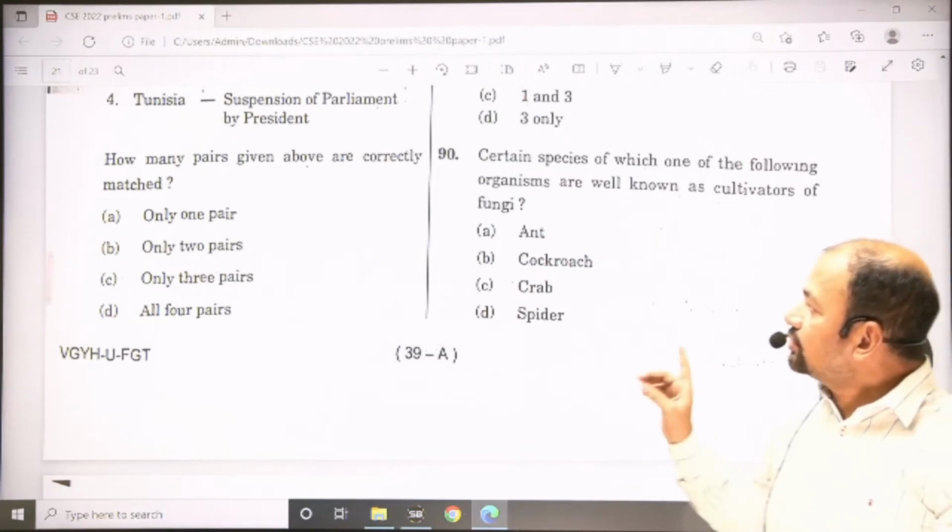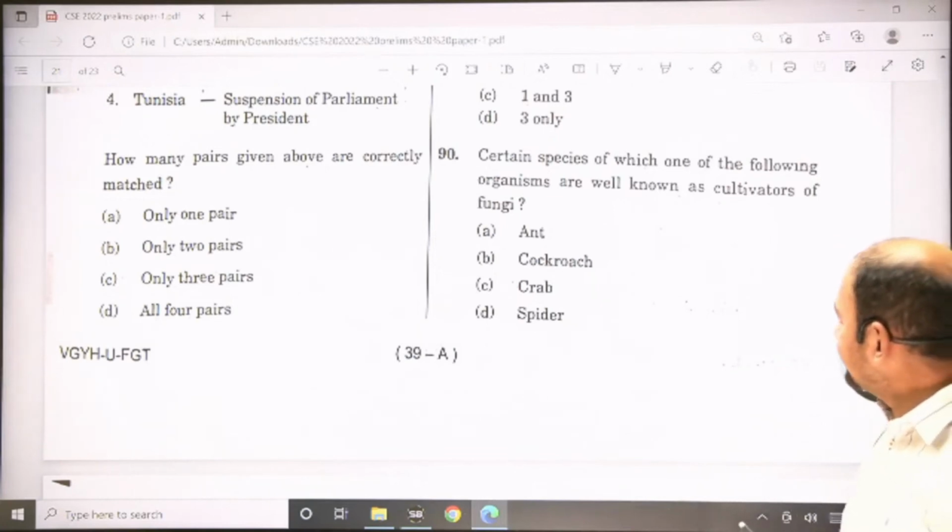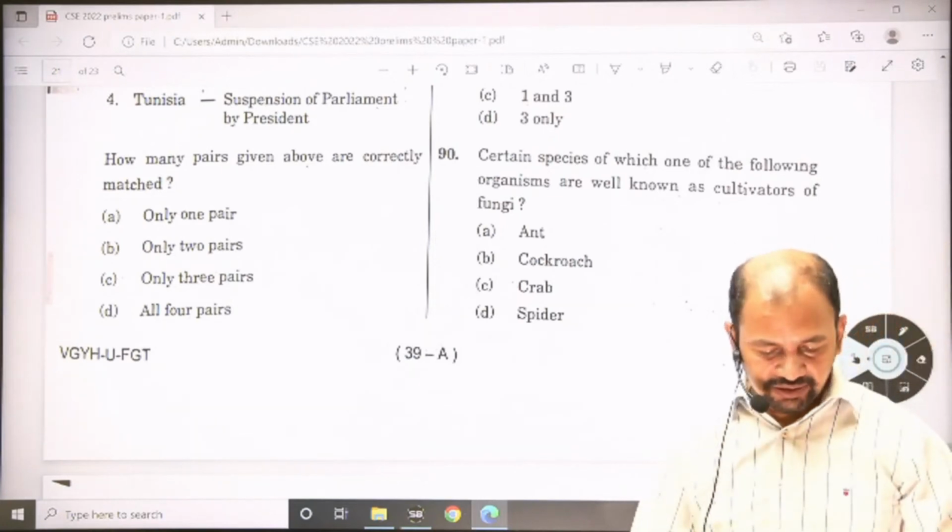So here I am going to conclude both my sections, that is geography and economy. Now the next section will be history, and that will be handled by Gopal sir.